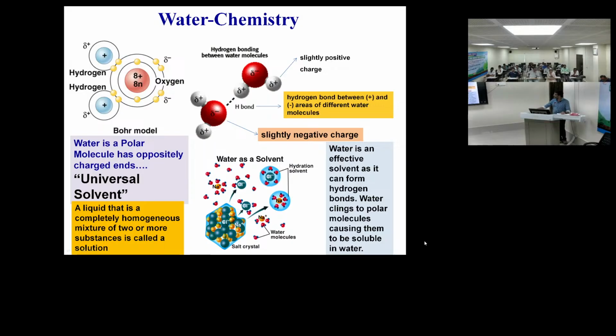This attraction makes the hydrogen bond, and for this the water molecule is polar, and this property makes water a universal solvent. It can easily dissolve mostly all other solvents or salts. So it is very prominent that most of the contaminants can easily dissolve in water.